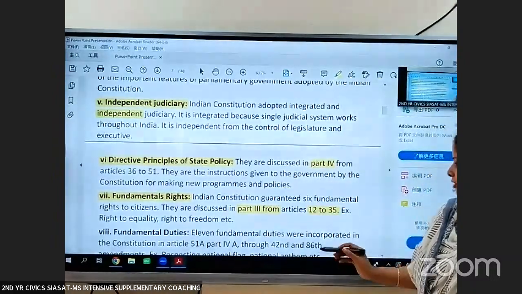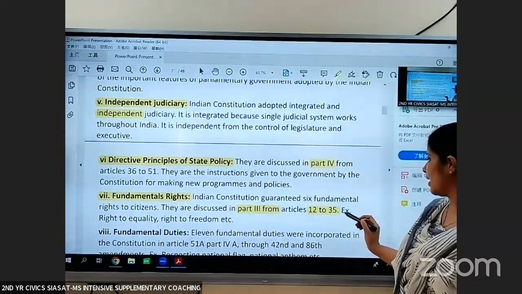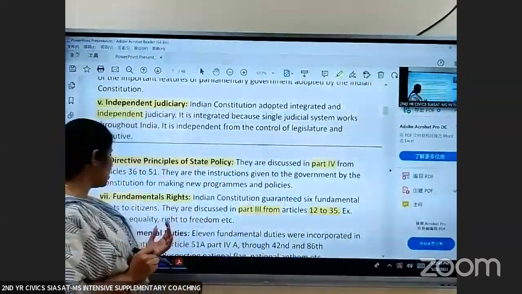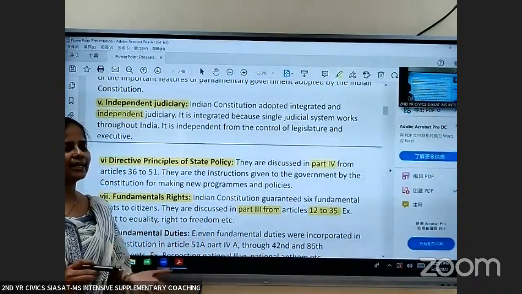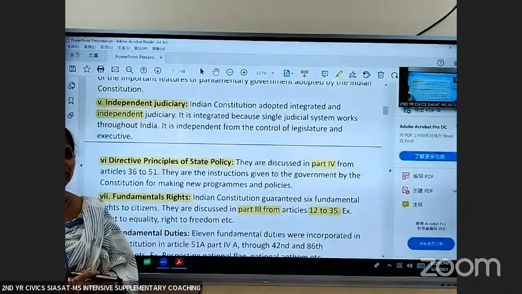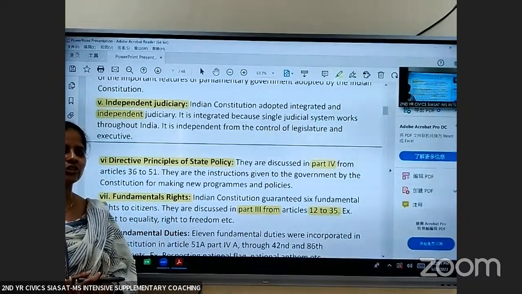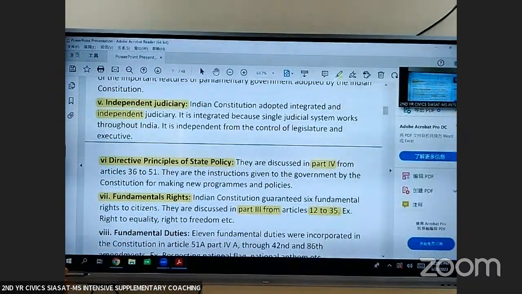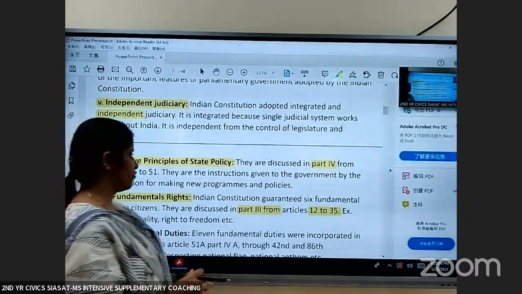Part 3 of our Constitution, article 12 to 35, deals with the fundamental rights like right to equality, right to freedom, right against exploitation, right to religion, cultural and educational rights, okay, right to constitutional remedies. All these are the fundamental rights given to every citizen, irrespective of their place of birth, caste, religion, gender, etc.